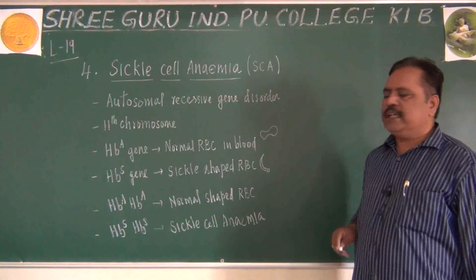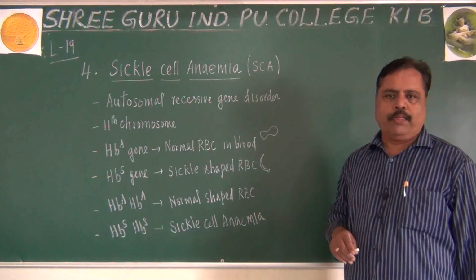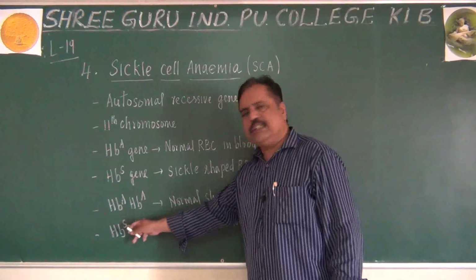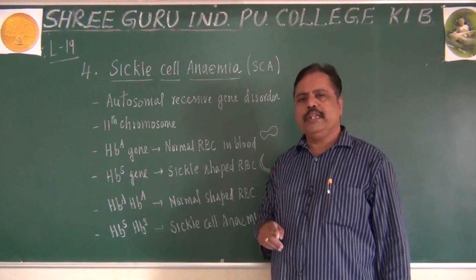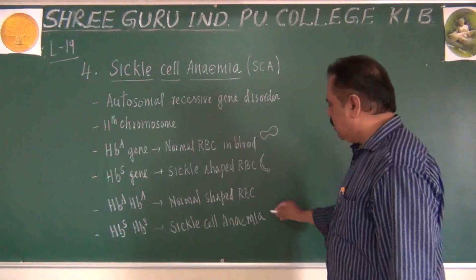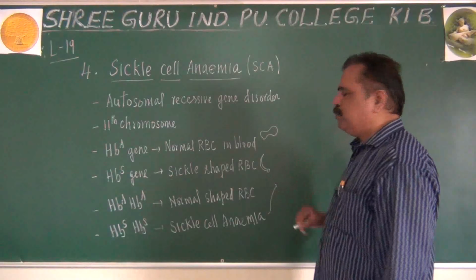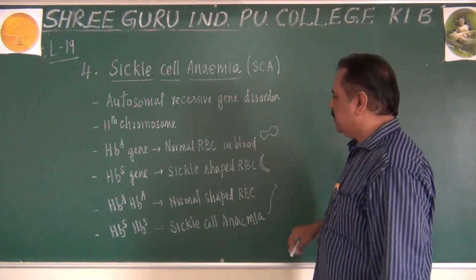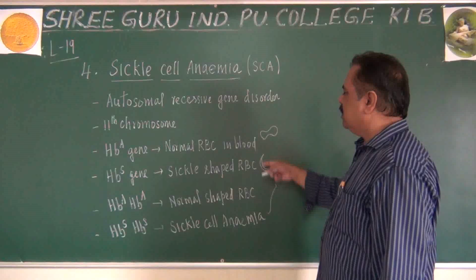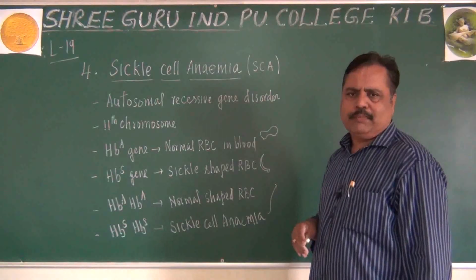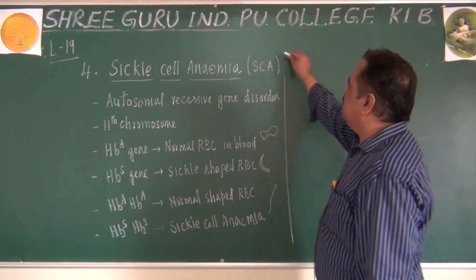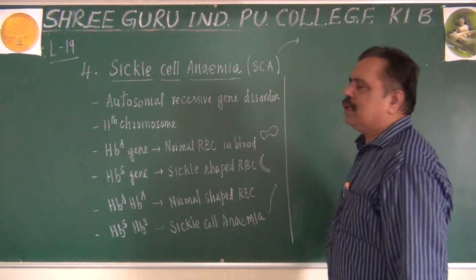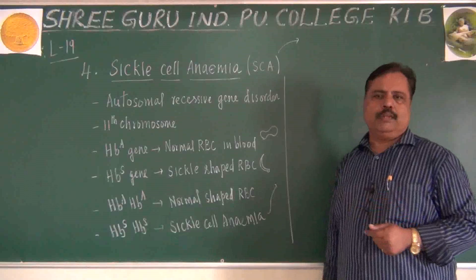Due to the genotype HbS HbS. That is homozygosity, while HbA HbS is heterozygosity. The question here is, what will happen due to sickle cell anemia? Why should we bother about the RBC shape? Remember, when the RBC becomes sickle shaped, it will cause many problems in our body.